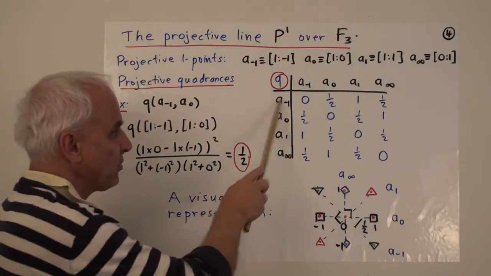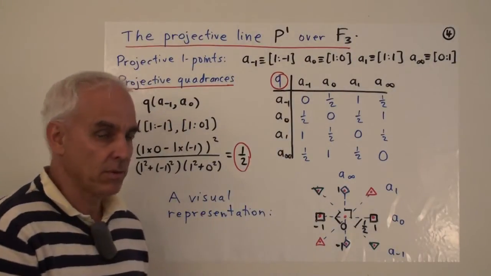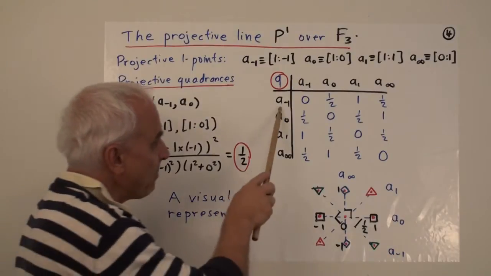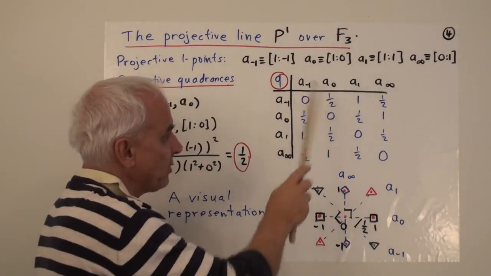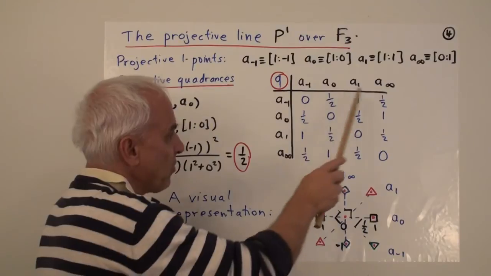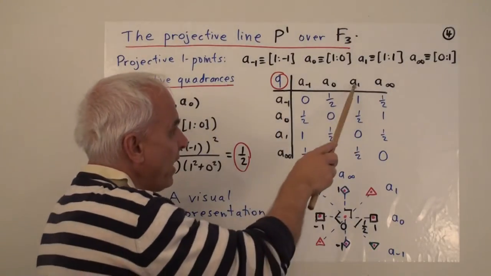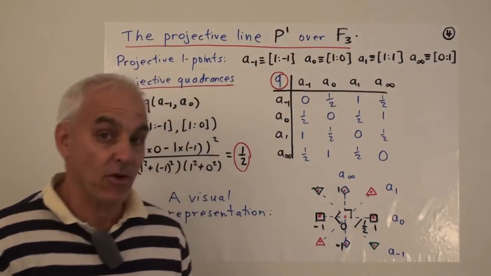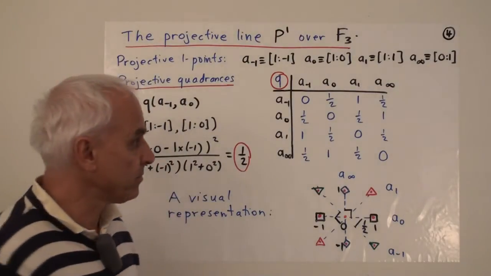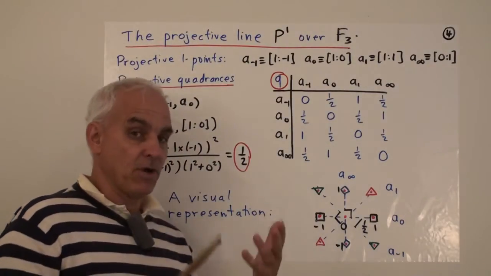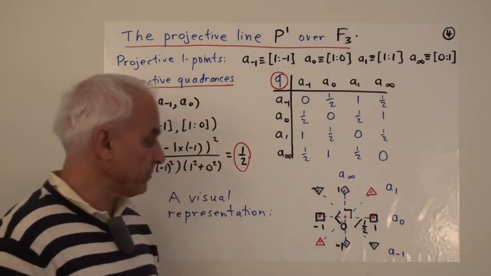The quadrance between any point and itself is 0. The quadrance between a sub -1 and a sub 0 is a half, as is the quadrance between a sub -1 and a sub infinity, while a sub -1 and a sub 1 are perpendicular because their quadrance is 1. And when I say quadrance here, I'm talking about projective quadrance everywhere.